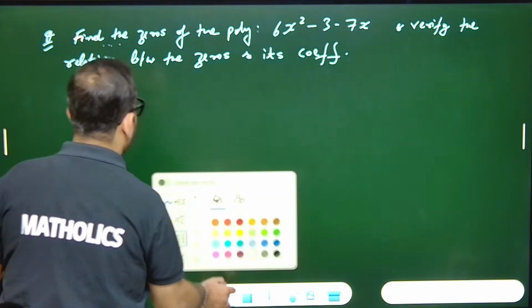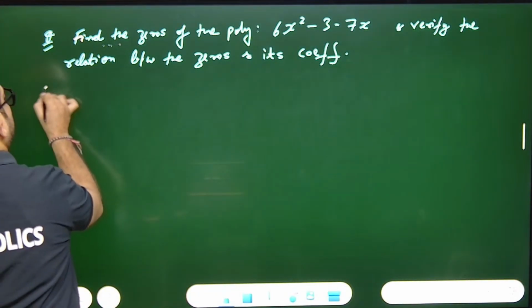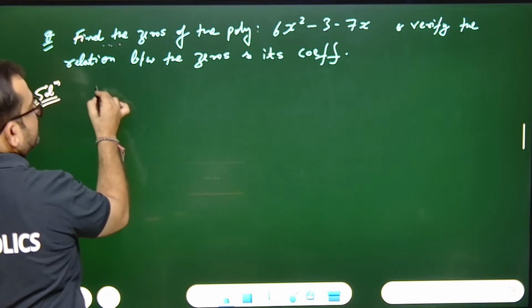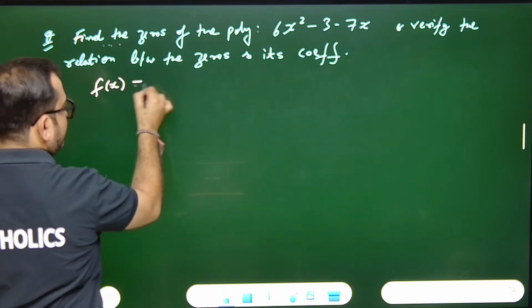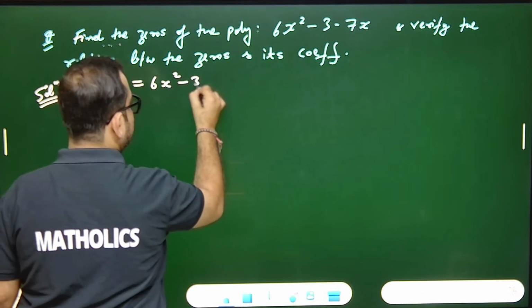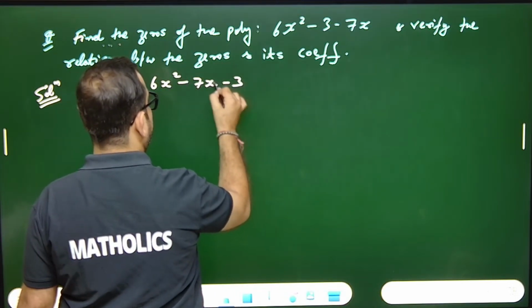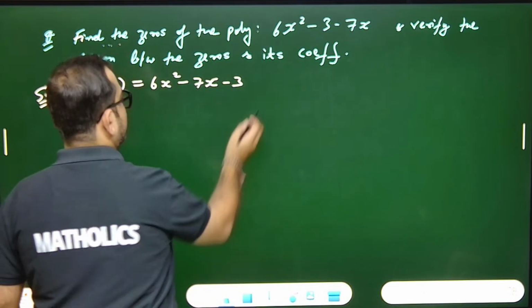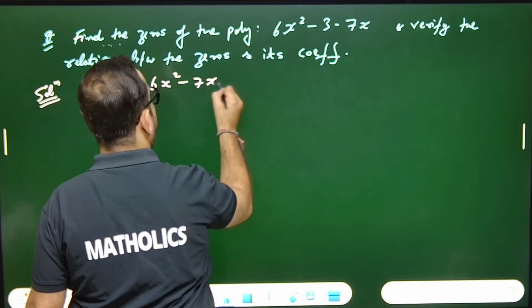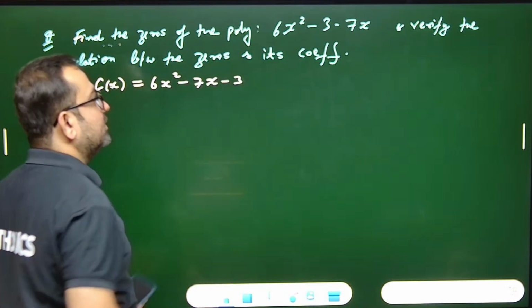We just have to see the expression first. f(x) equals 6x square minus 7x minus 3. Always you have to write like this: first the x square term, then the x term, then the constant term.